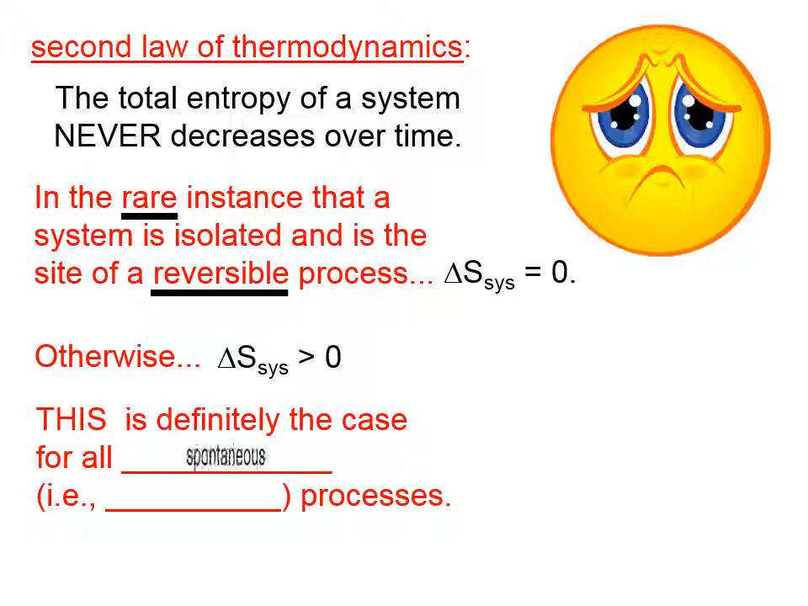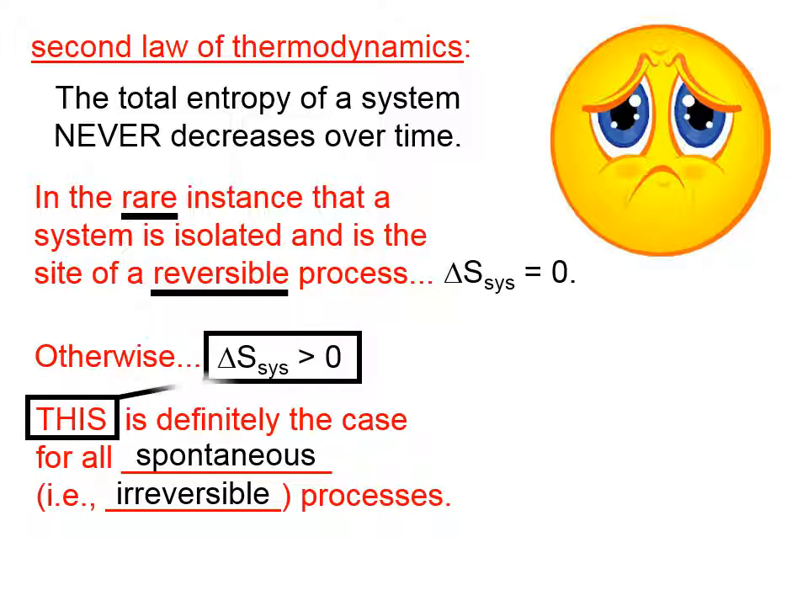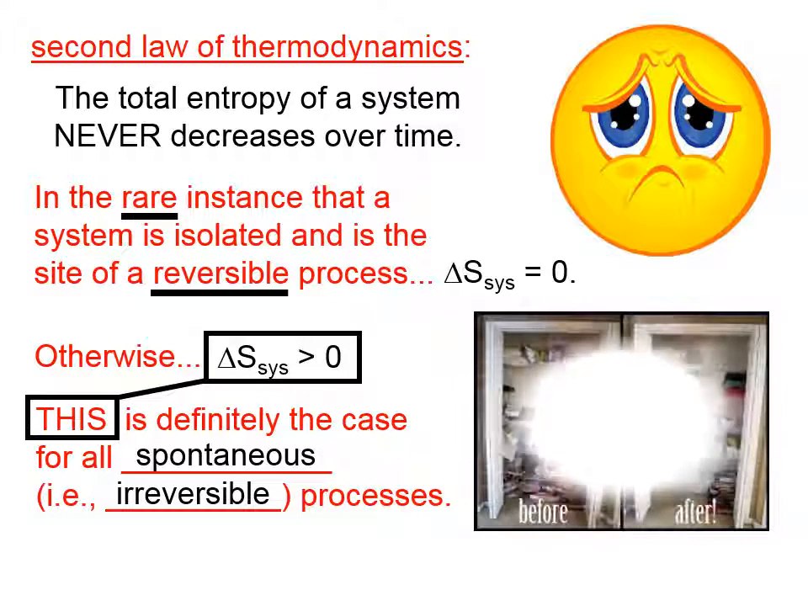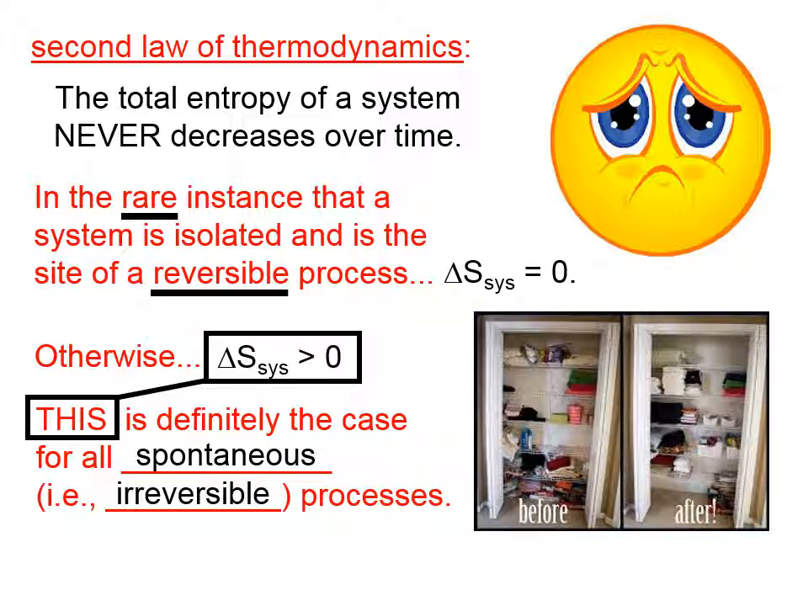This is definitely the case for all spontaneous, that is, all irreversible processes. This just is a fundamental fact of the universe that the total amount of entropy is constantly on the rise. You can see we have a messy closet on the left and a more orderly closet on the right. You might say, well, it looks like the system's entropy has decreased. The chaos, the disorder has decreased. And that is most certainly true if you are considering just that closet.